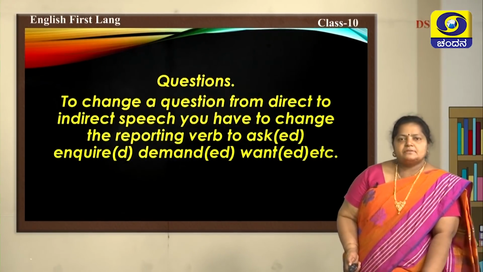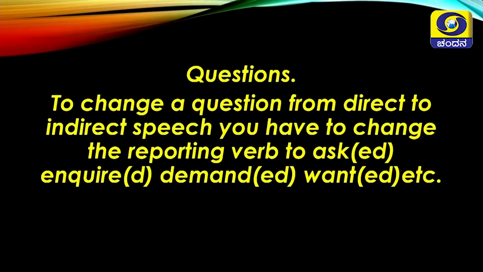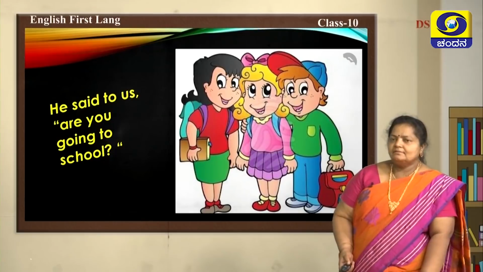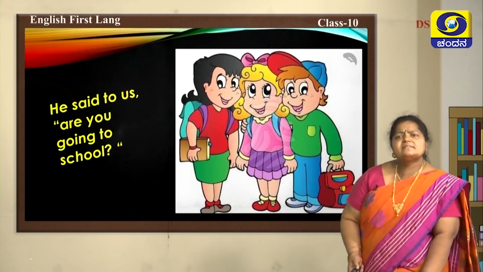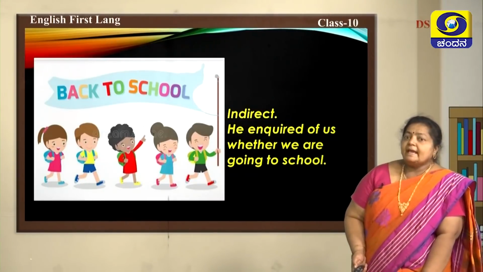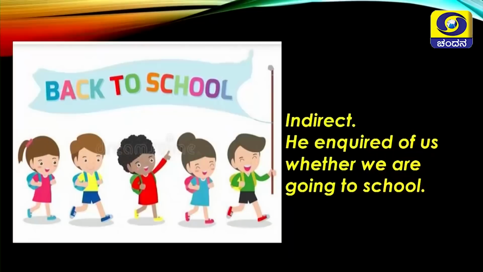Questions. To change a question from direct to indirect speech, you have to change the reporting verb to asked, enquire to enquired, demand to demanded, want to wanted, etc. Let us see how we can change. He said to us, "Are you going to school?" This is a question, right? Let us see how it is reported. Indirect speech: He enquired of us whether we were going to school.